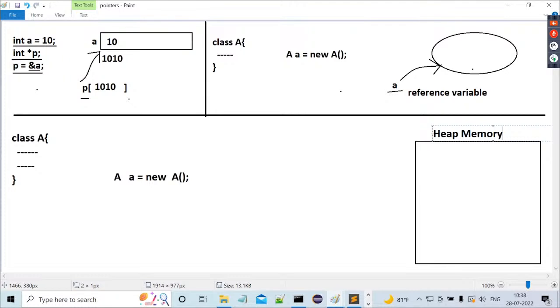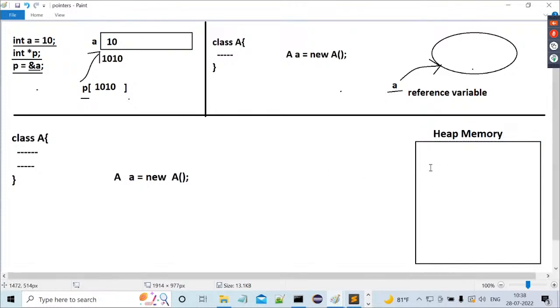Sir, all of you get my point or not? Okay. Once we have a block of memory, to manage that memory we need a manager, right? We need a manager to manage the total memory. So here we are going to take a separate person to manage this entire memory. That person is called the heap manager. Who is this person actually? Heap manager.